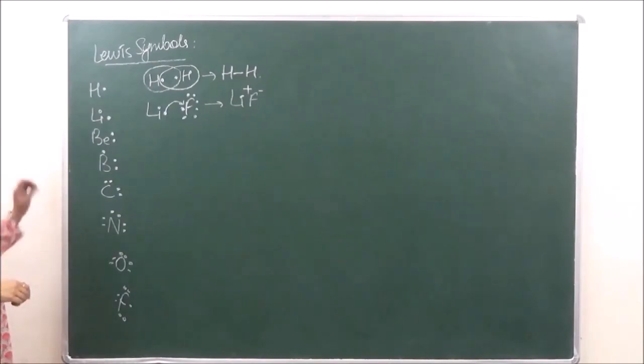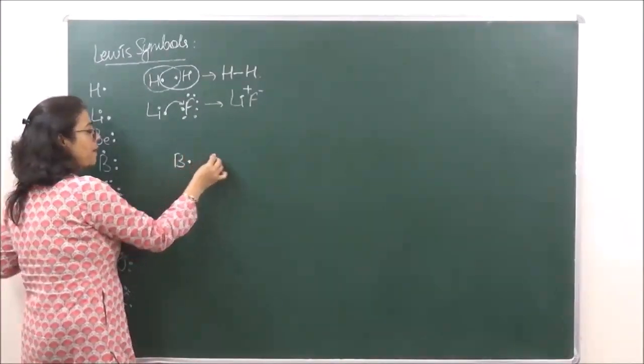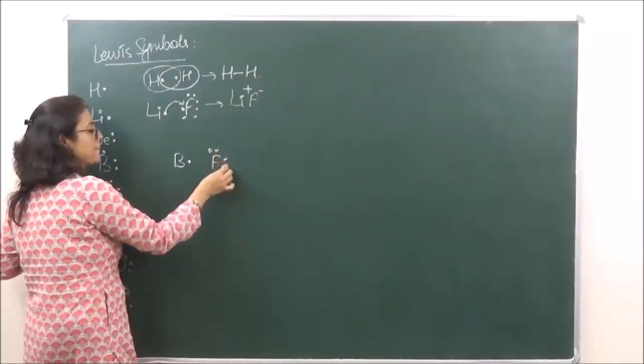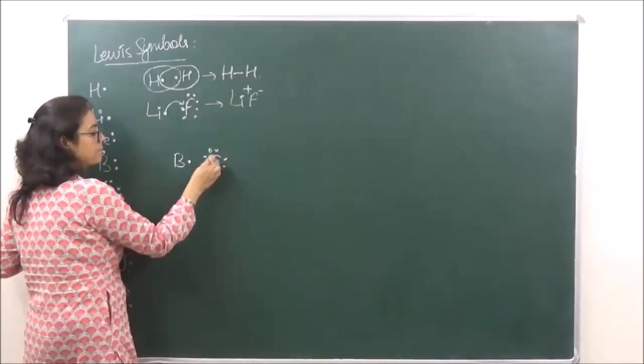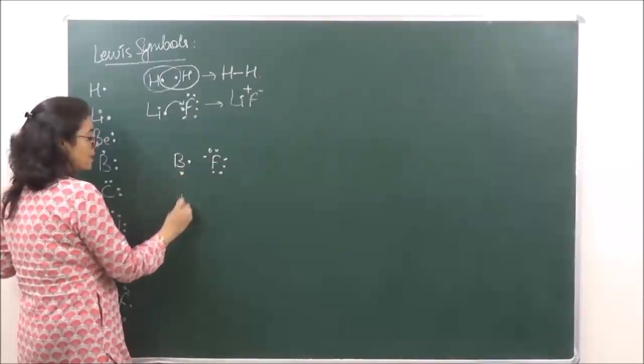Then when we are talking of BF3, boron has 5 electrons, fluorine has 7 electrons.